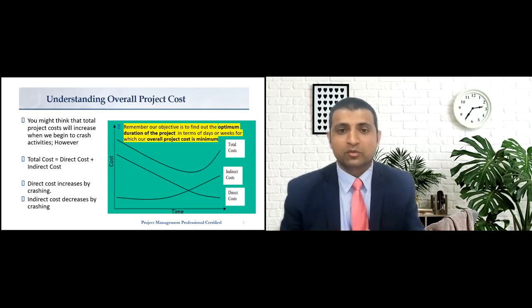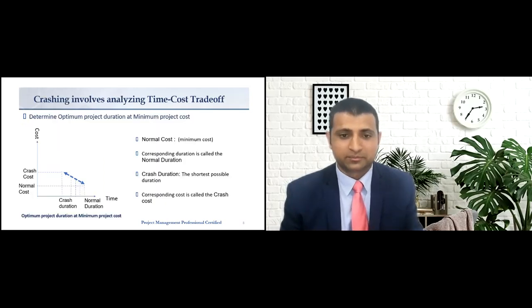So our objective is to find out the optimum project duration at which the overall project cost is minimum. Consider running a project at a normal pace and at a fast pace. When we are running it at a normal pace, we consider each activity to be run in a normal duration, and subsequently there will be a minimum cost associated with it, which is the normal cost. Now, if we need to run the project at a fast pace, which means we have to crash the schedule, we will have a crash duration in mind. And we also need to find out the crash cost, which is the maximum cost of the project. Cost slope.